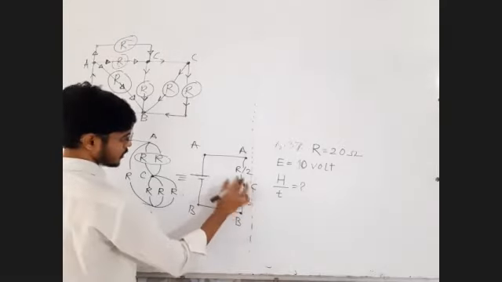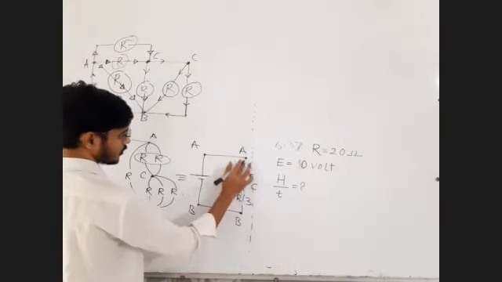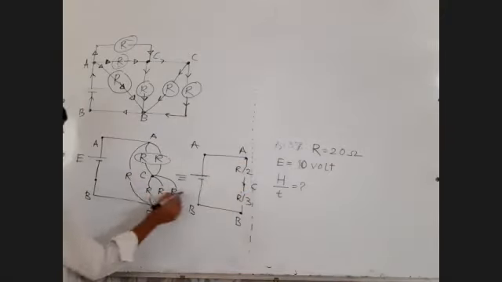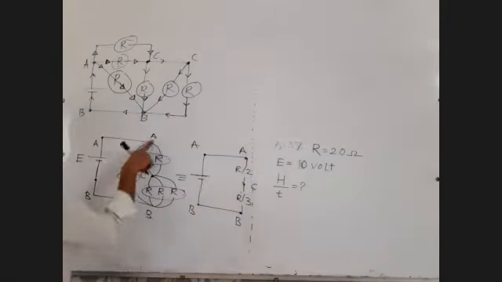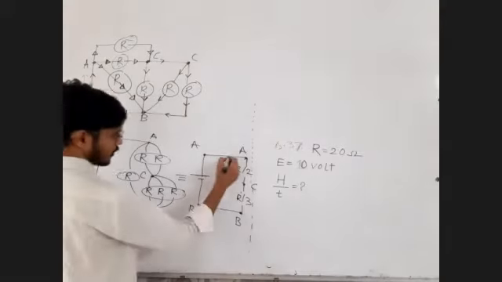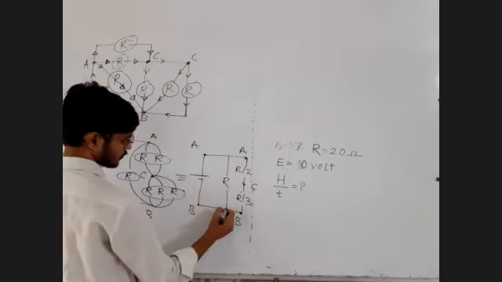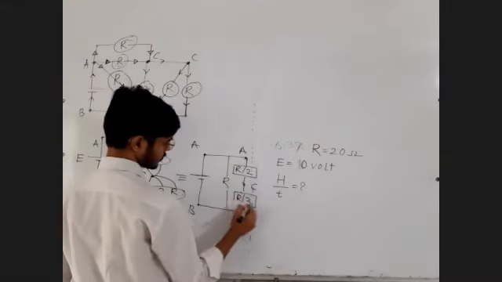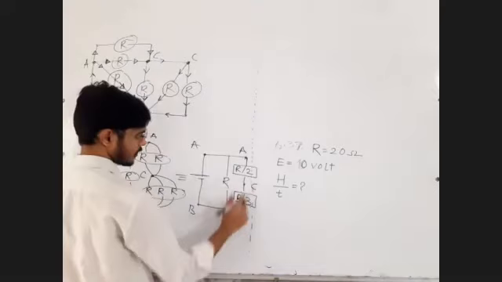You can have straight lines also now. No need to draw the curved lines. And this resistance is between points A and B. Okay. Now this resistance and this resistance are in series between points A and B.